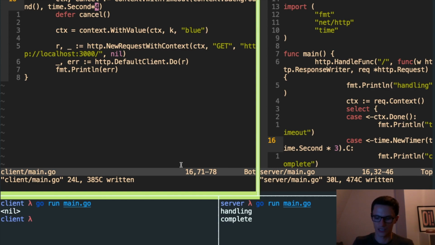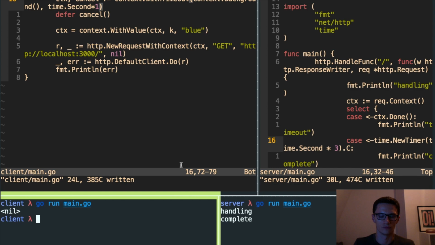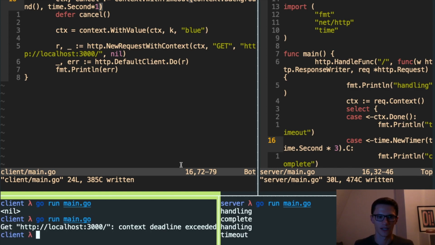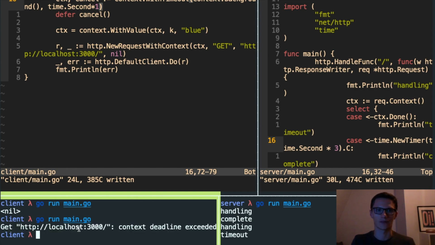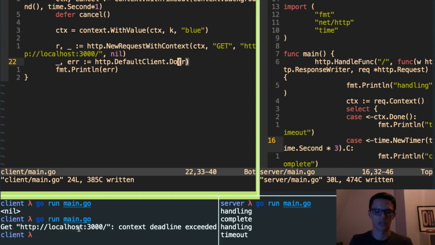But if we turn down this timeout value for the client context to 1 second and make a new request, what you now see on the right hand side is a timeout, and we also get back the error context deadline exceeded. And we get back that error, rather interestingly, as a native Go error here, rather than having to parse the HTTP body. So I think this is pretty cool.